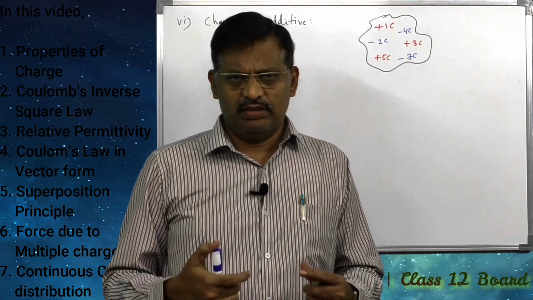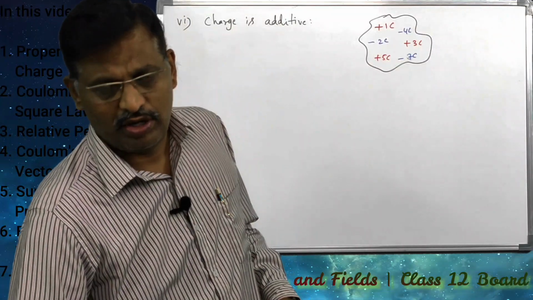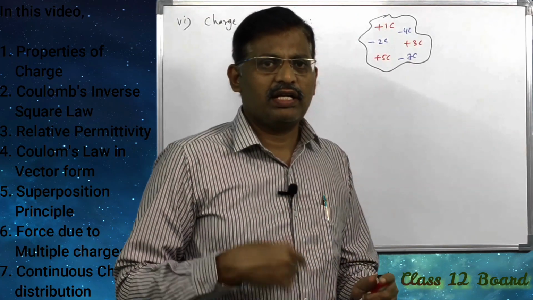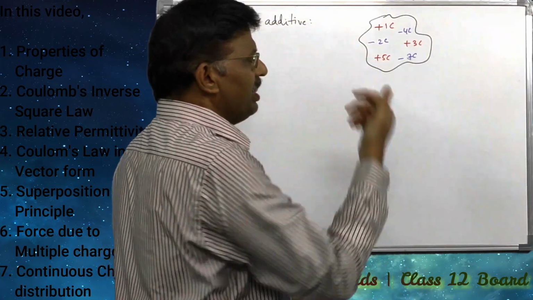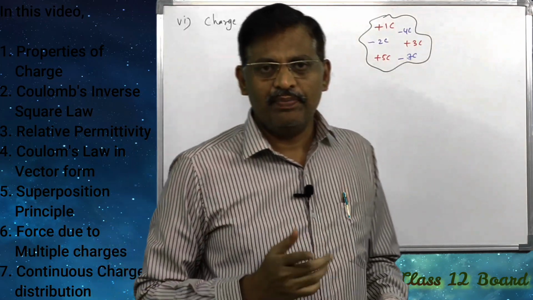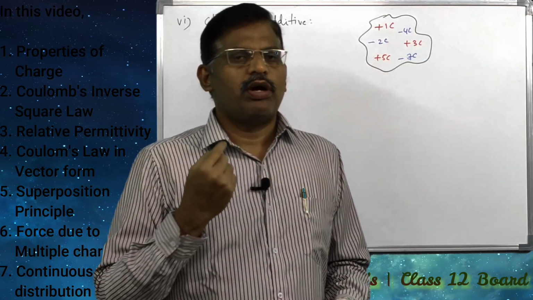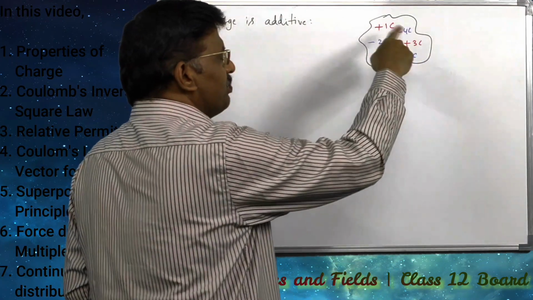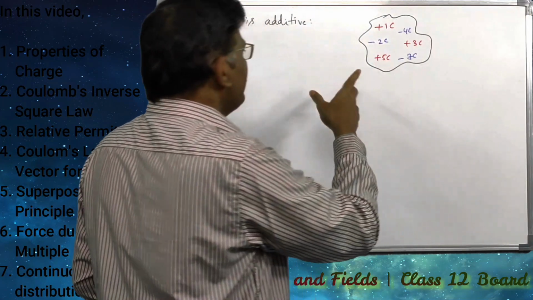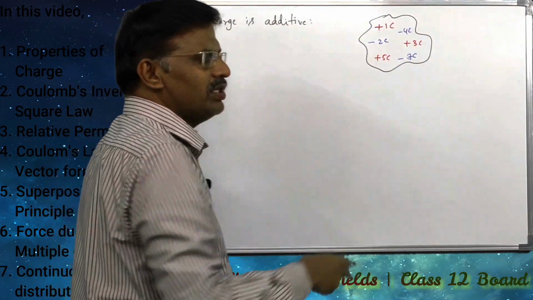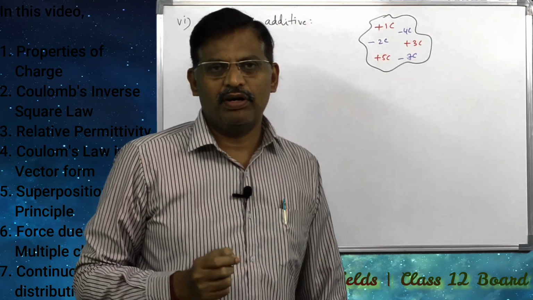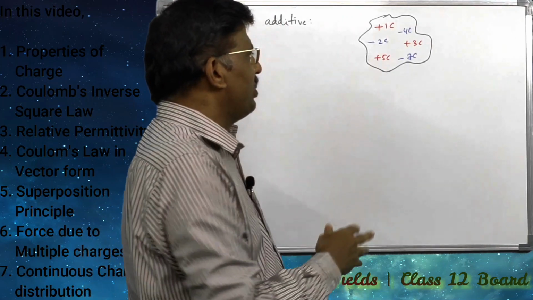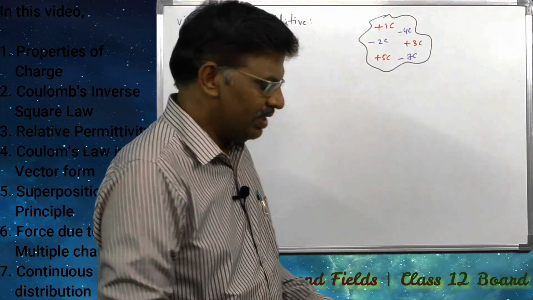In the last video I explained methods of obtaining charged bodies: by rubbing one over another, by placing in contact, or by the method of induction. So this is not a neutral body, it is a charged body. The additive property explains that to know the total charge on the body, we should add up all charges contained in the body, the sum of the positive charges as well as the sum of the negative charges.